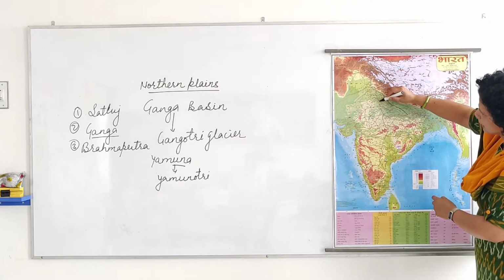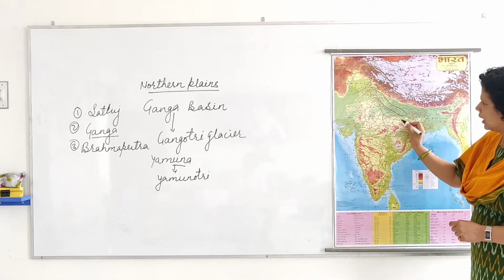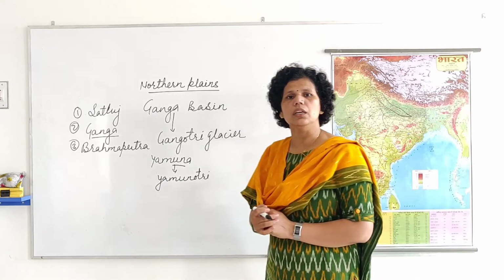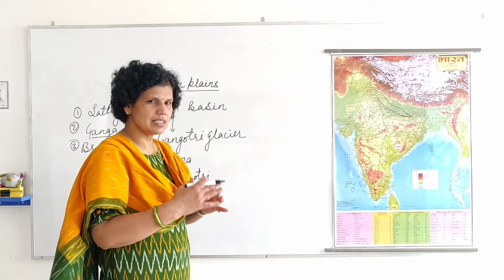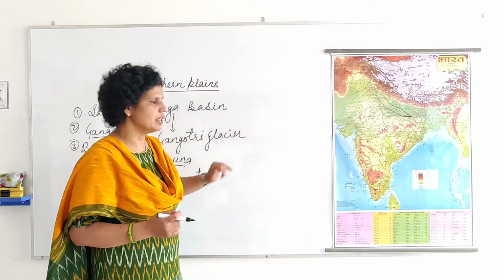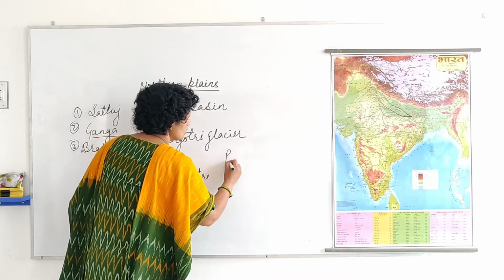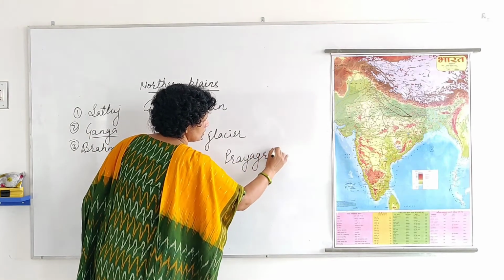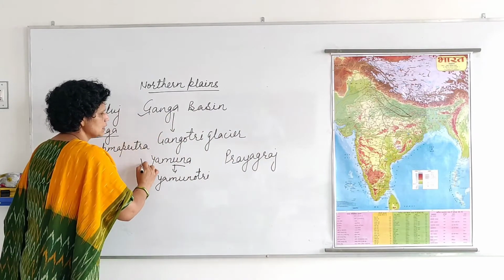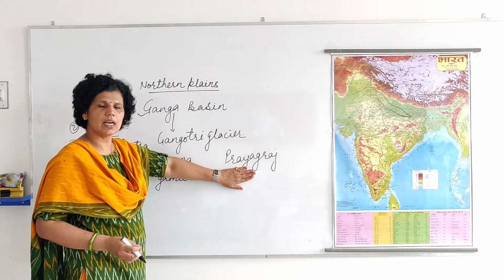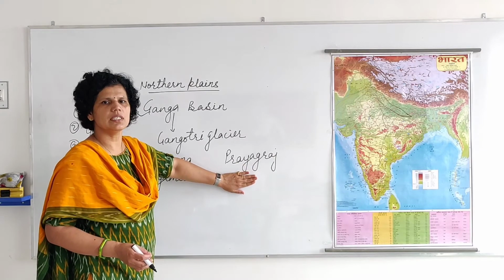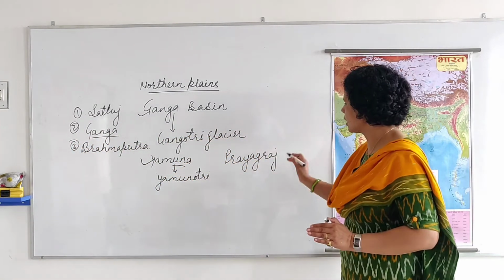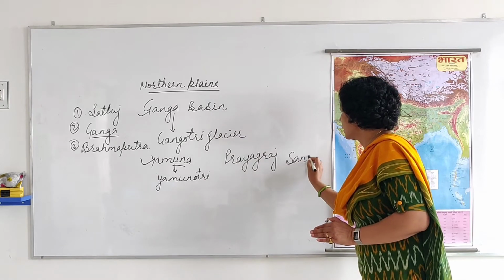River Ganga flows here, and then river Yamuna, and both of these rivers meet together in Prayagraj. Previously it was known as Allahabad, now it is known as Prayagraj. So these two rivers meet at Prayagraj. They join in this area, which is also known as Sangam.